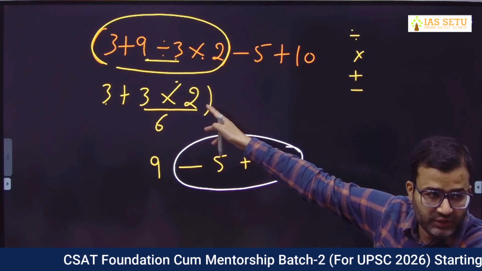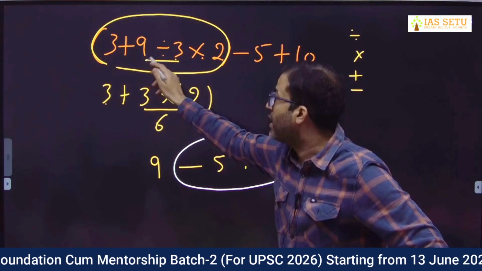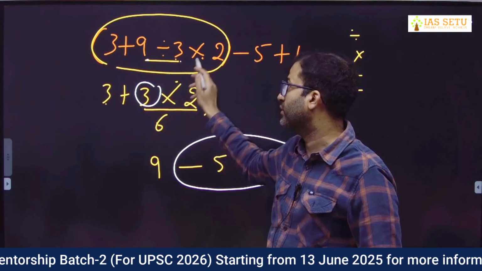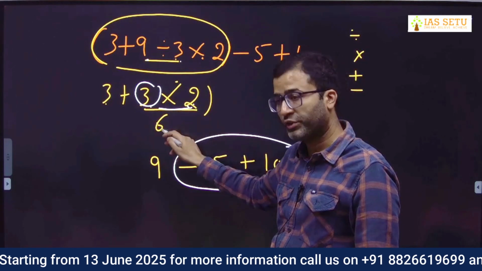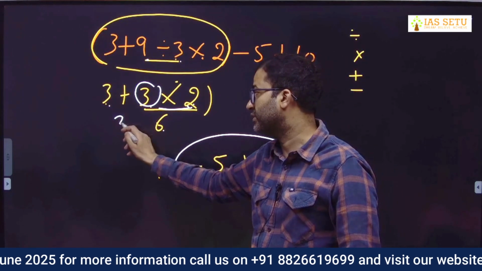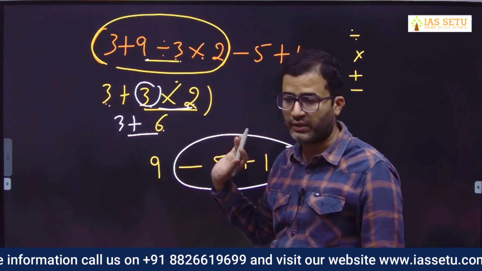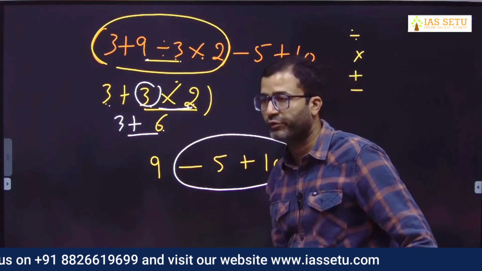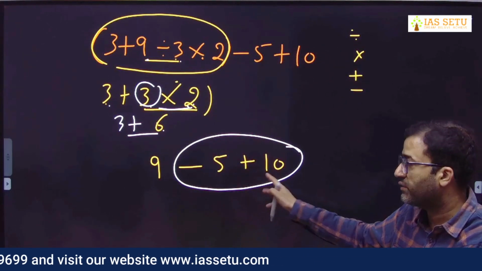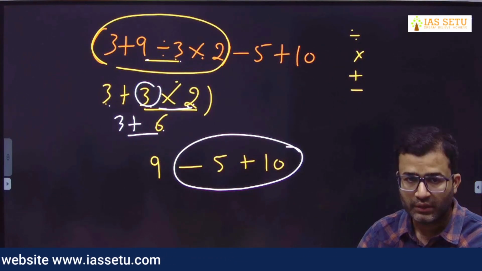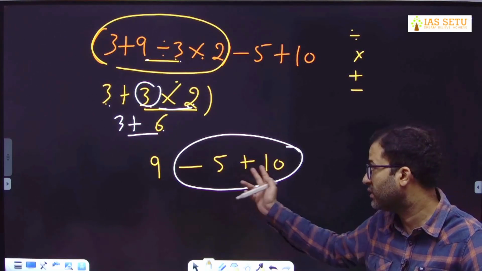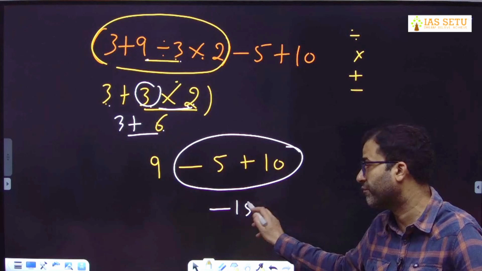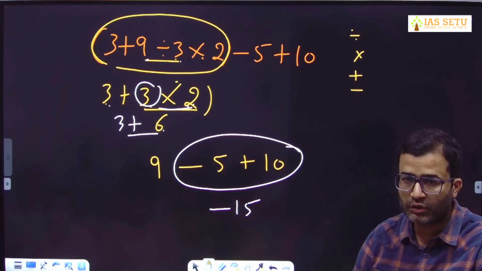When we solve this entire bracket part, 9 divided by 3 gives 3, then 3 multiplied with 2 gives 6, then addition, 3 plus 6 is 9. So this entire bracket gives 9 minus 5 plus 10. Yesterday we checked many students; they say minus 5 plus 10 is minus, but it is wrong.